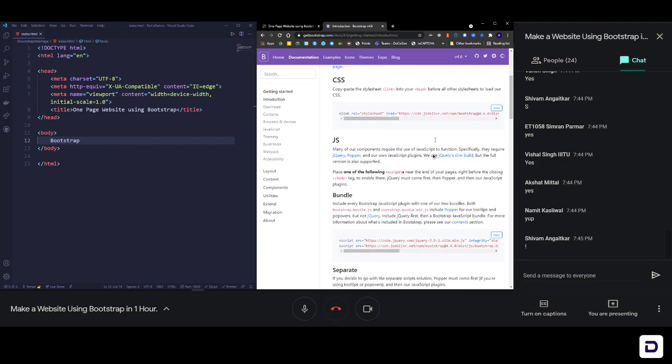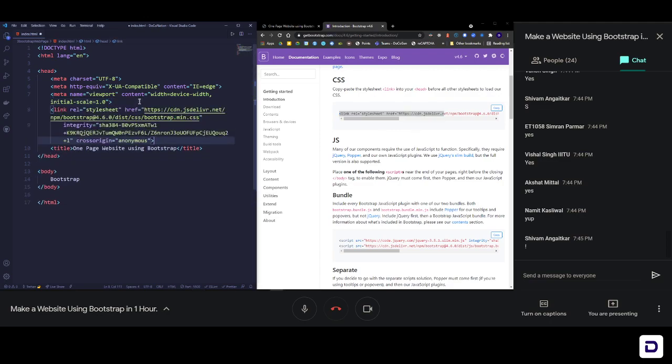You can see that in the starting itself they have some links here and some links here, and they are telling you to copy. So we're just going to listen to them and copy this and then come here, and this is the link tag. Okay, this is the CSS for Bootstrap. So we're going to come here and press enter, and inside the head paste the first link.